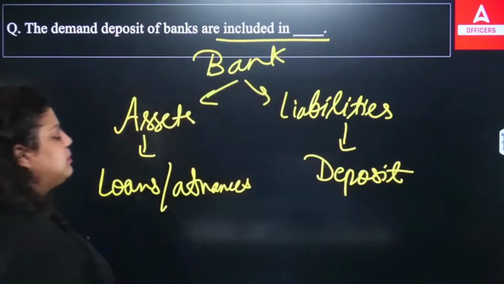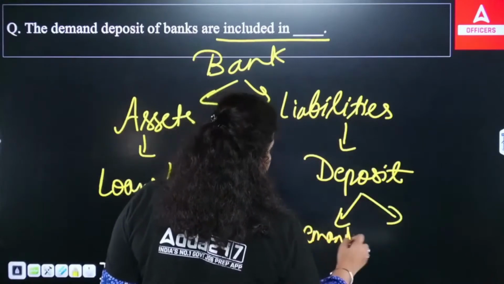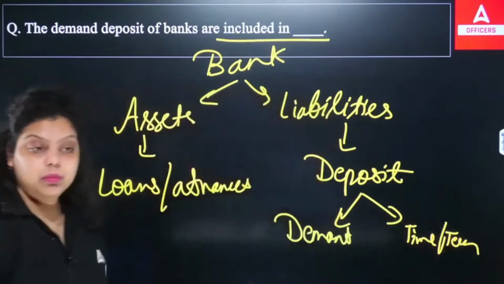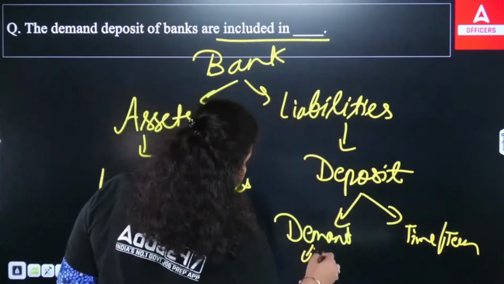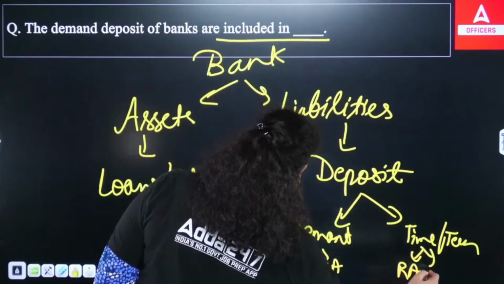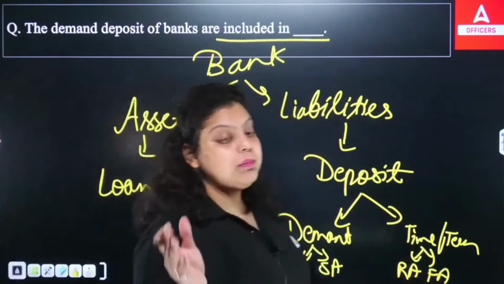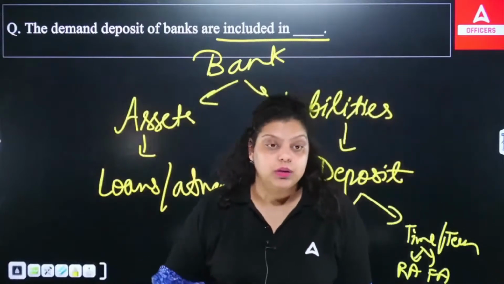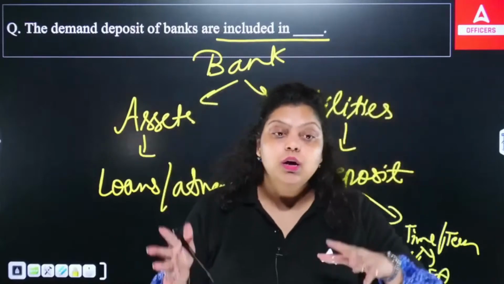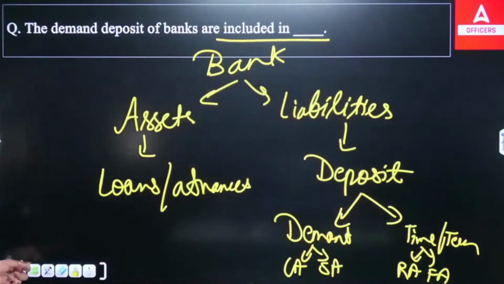These deposits are of two types. The first is demand deposit, the type of deposit which depends on the customer's demand, and the second is time or term deposit. The demand deposit covers CASA, current account and savings account. Time deposit covers RD and FD, recurring account and fixed account. Demand deposits can be deposited and withdrawn as per the demand of the customer. Time or term deposits, on the other hand, are deposits that stay for a particular period of time.